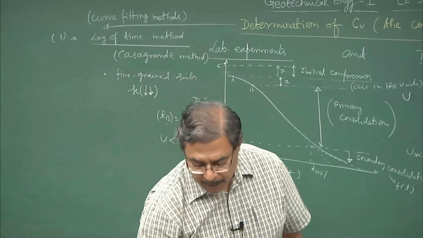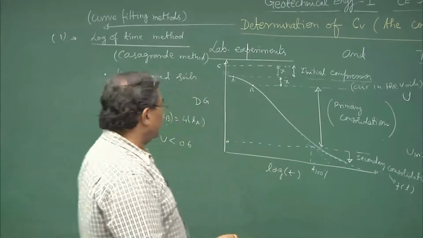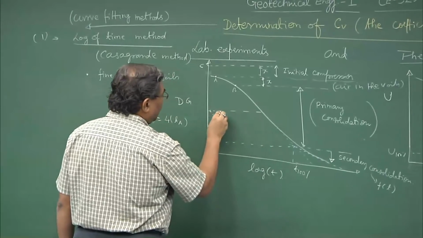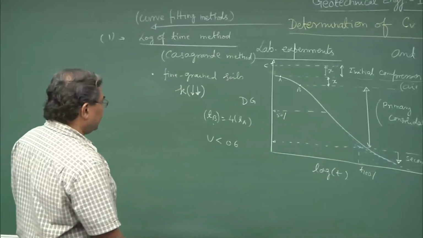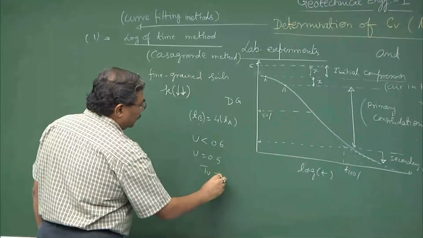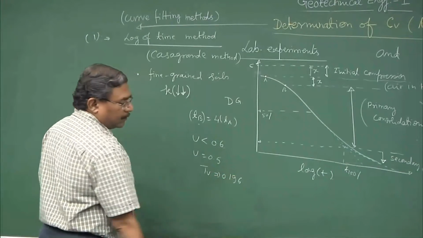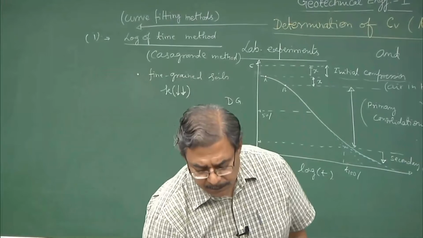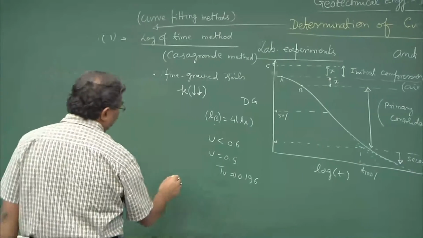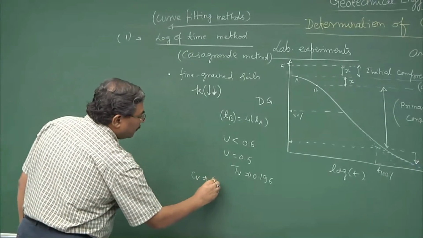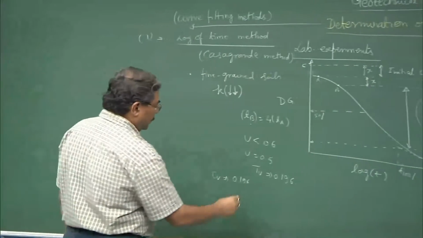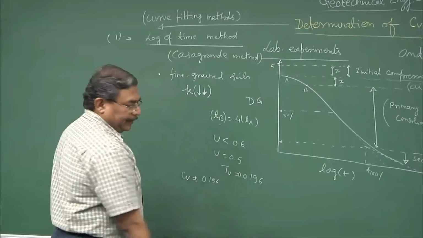So, if I want to find out, let us say for 50% consolidation, I can use this function that for u equal to 0.5, the T v is equal to 0.196, and hence C v will be equal to 0.196 d square upon T.